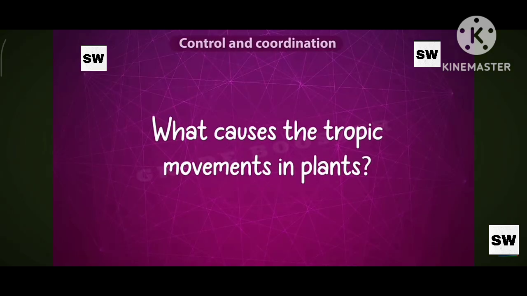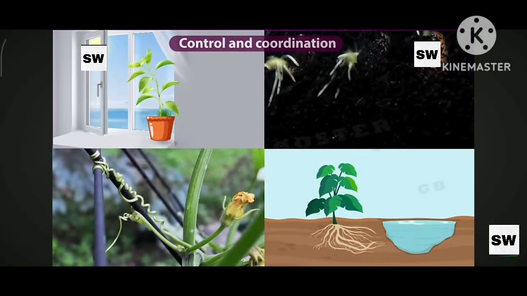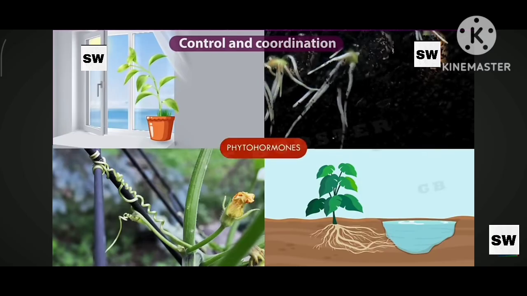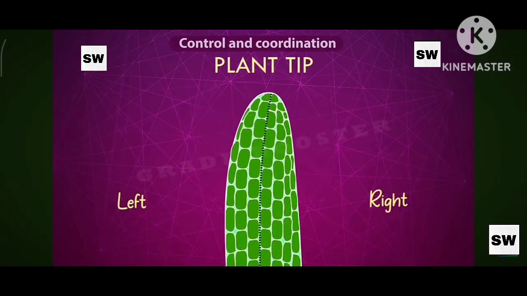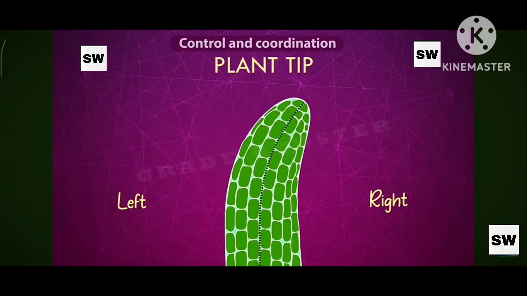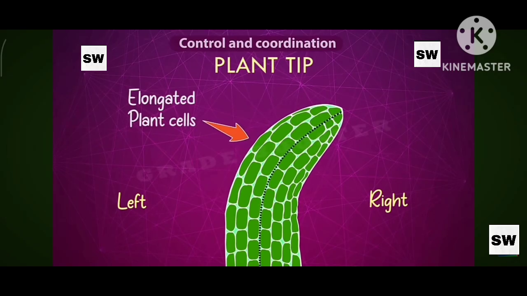Now let's see what causes the tropic movements in plants. Tropic movements in plants are caused due to some special compounds called phytohormones, meaning plant hormones. For example, if a plant tip has to bend towards the right side, the cells in the left side part of the tip get elongated. So when the left side cells are elongated, the right side cells are in the normal size. What happens? It makes the plant bend towards the right.